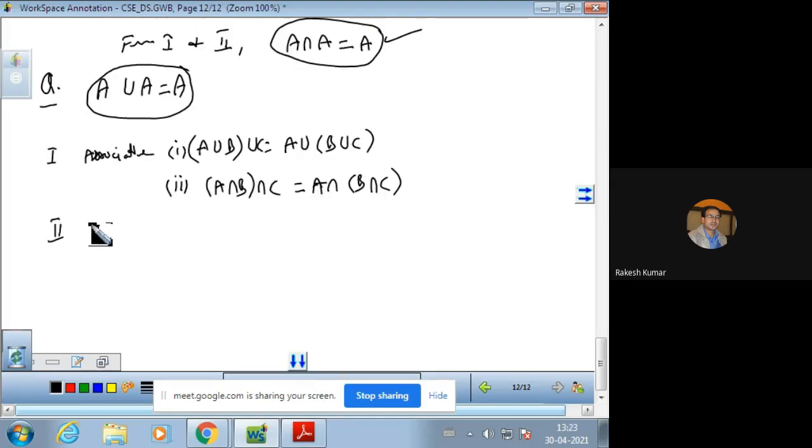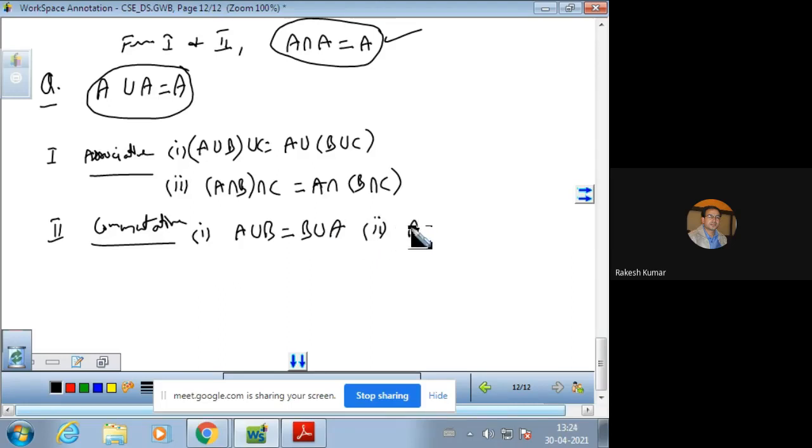Now we will have commutative laws, commutative or abelian. The first one is A union B is equal to B union A. Very easily we can prove this. And A intersection B is always equal to B intersection A. And the next one is distributive. Distributive laws are there.